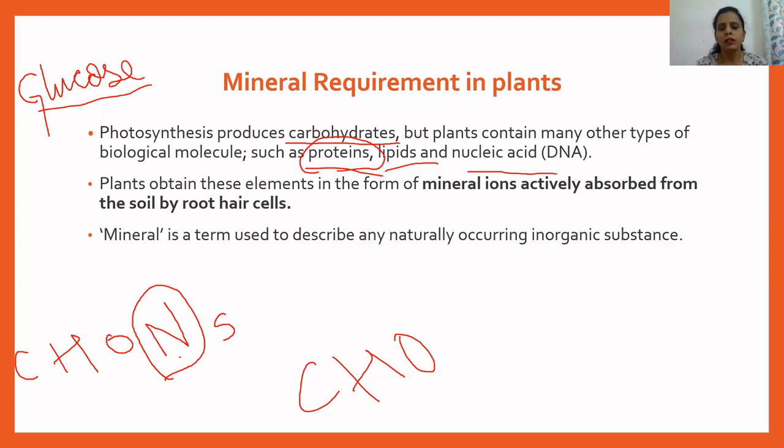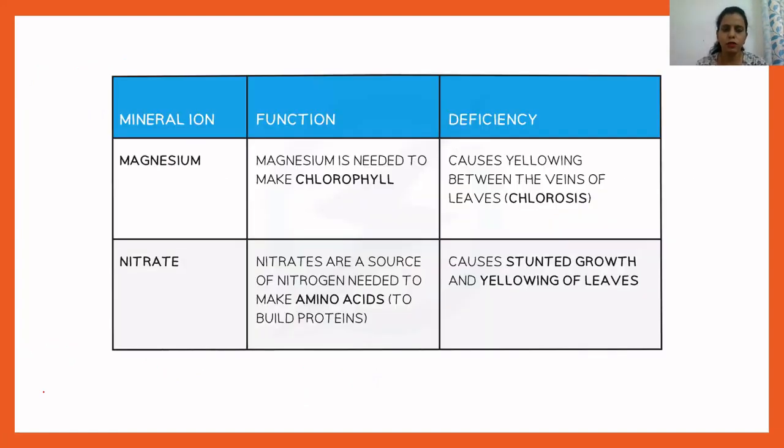One thing you should understand is that mineral is the term used to describe any naturally occurring inorganic substance. So we're not talking about carbon here. Any inorganic substance which is occurring naturally is known as a mineral. This you have studied in your chemistry also, about elements and minerals. As per your IGCSE syllabus, you have to focus on 2 mineral ions for plants. These 2 mineral ions are highly important for plants, and plants absorb both of these mineral ions from soil with the help of root hair cells.